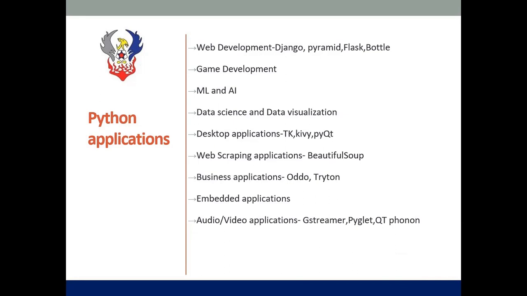And Python can be useful for audio and video applications, and it will be helpful for image processing application with the help of OpenCV, Pillow and SimpleITK.